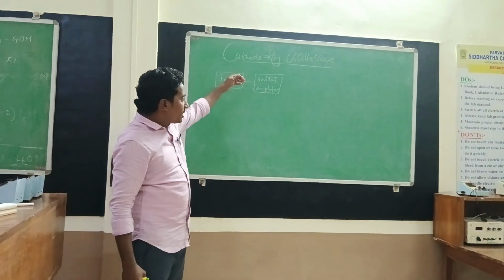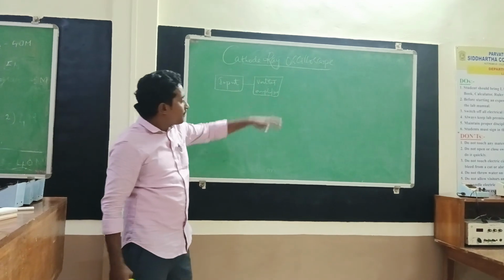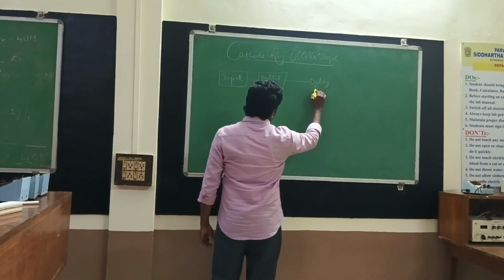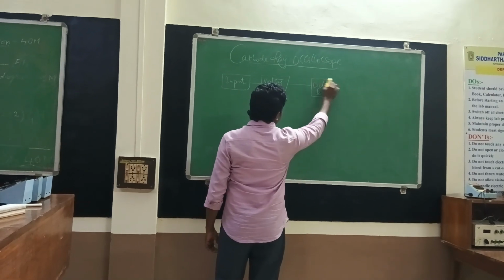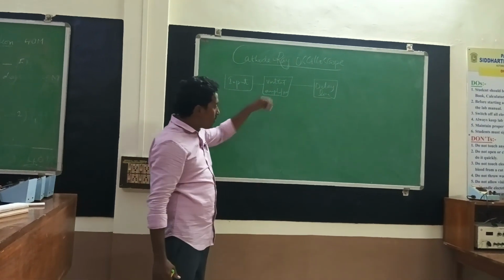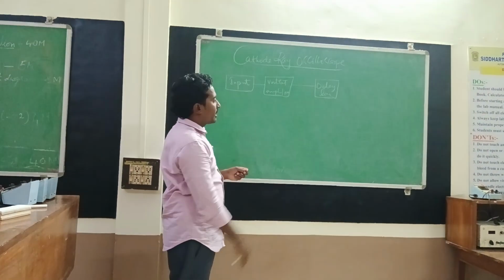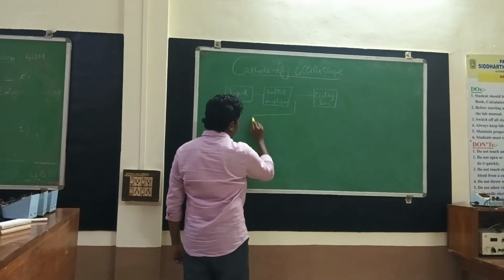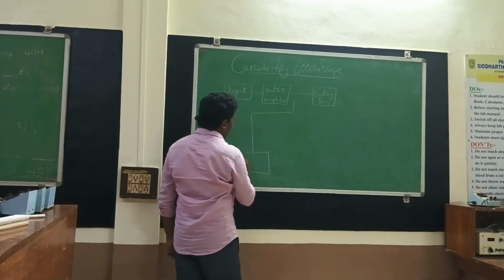The output of the vertical amplifier is split into two parts. One output is connected to a delay line circuit, and the second output is connected to a time-base generator circuit.